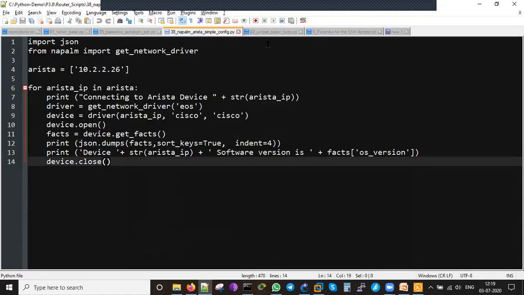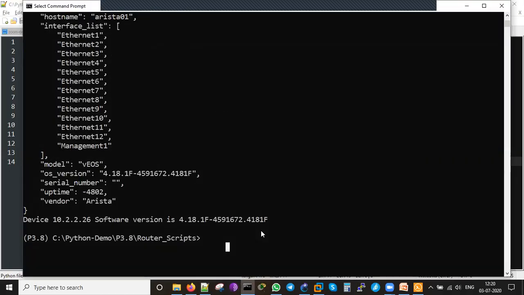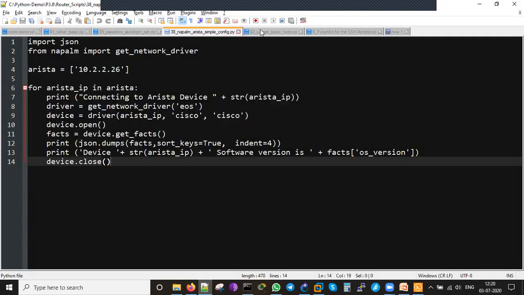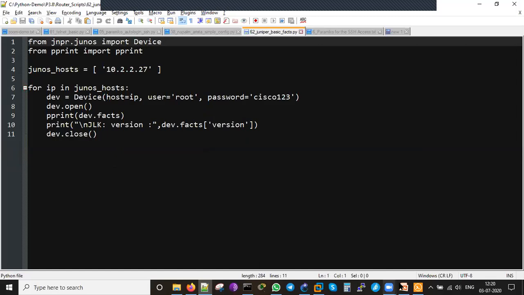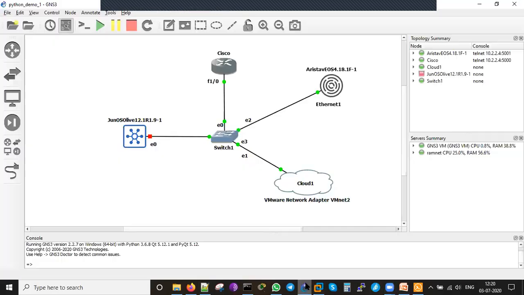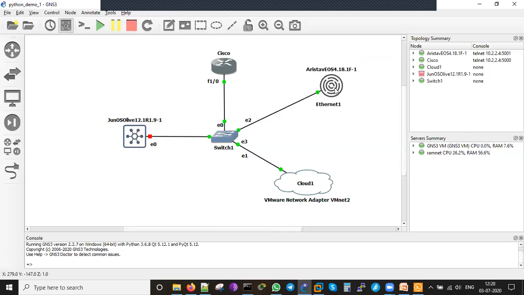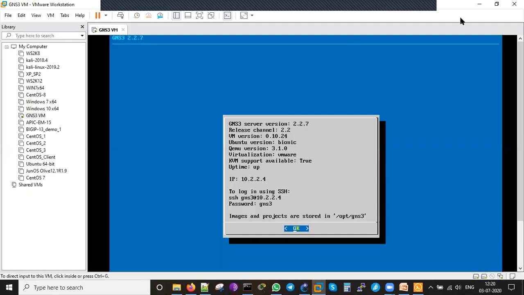And the third one, which I can go for, is a Juniper device. What is a Juniper device? Let me see. Juniper basic facts, which I can see, 62 is my Juniper facts. Let me start the Juniper box from here. I'll do one thing: I will shut down this because my PC may not respond properly. I'll start this guy. My Juniper is starting.